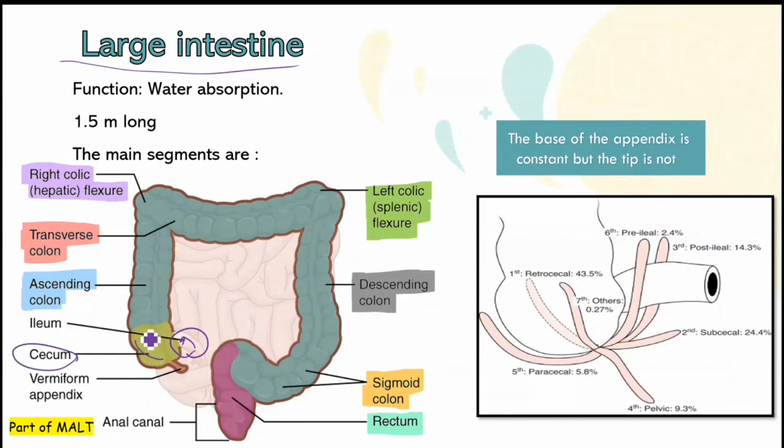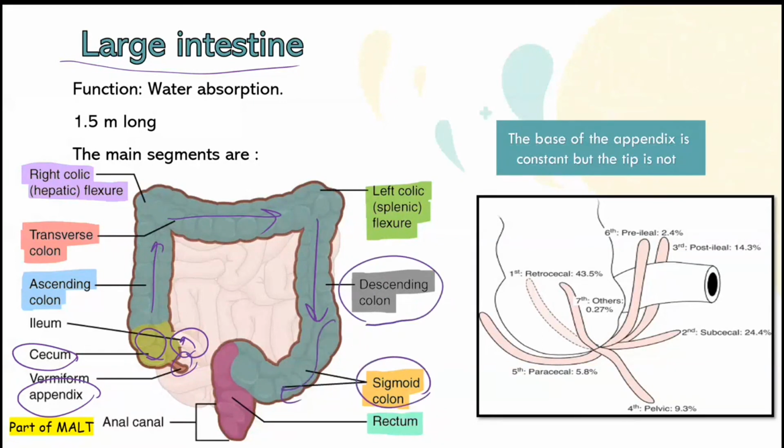After it goes the ascending colon superiorly, then the transverse colon horizontally, and after that the descending colon. There is the appendix here, which is attached to the cecum. It is part of the immune system because there are antibodies there. The descending colon finishes here. After that, we continue with the sigmoid colon and the rectum.